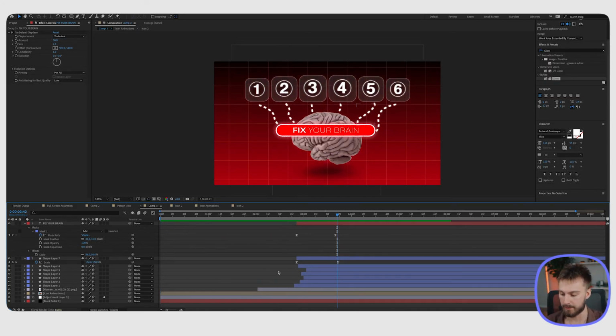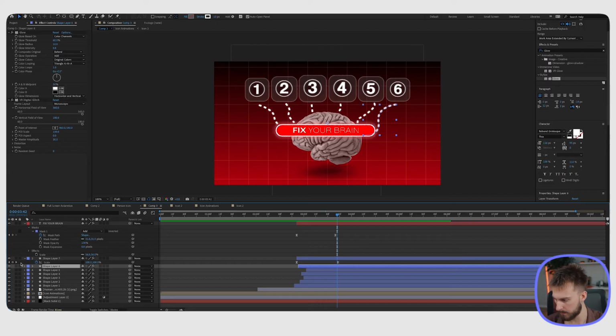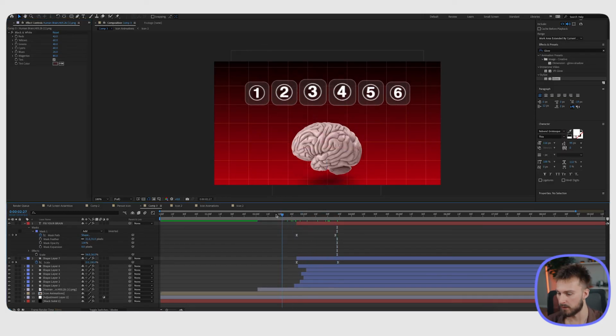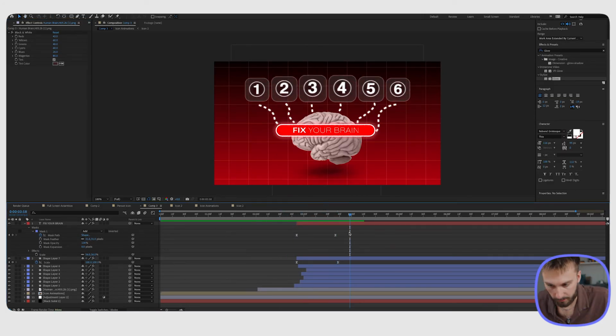One thing I'm actually noticing is the brain can be a little bit lighter. So I'm going to go to my brain file here. We're going to go over to the resin, turn it back up. I think we just turned that down too much. Looks good like that at 42. Cool, so this is coming along pretty nice, but it still feels a little bit off.